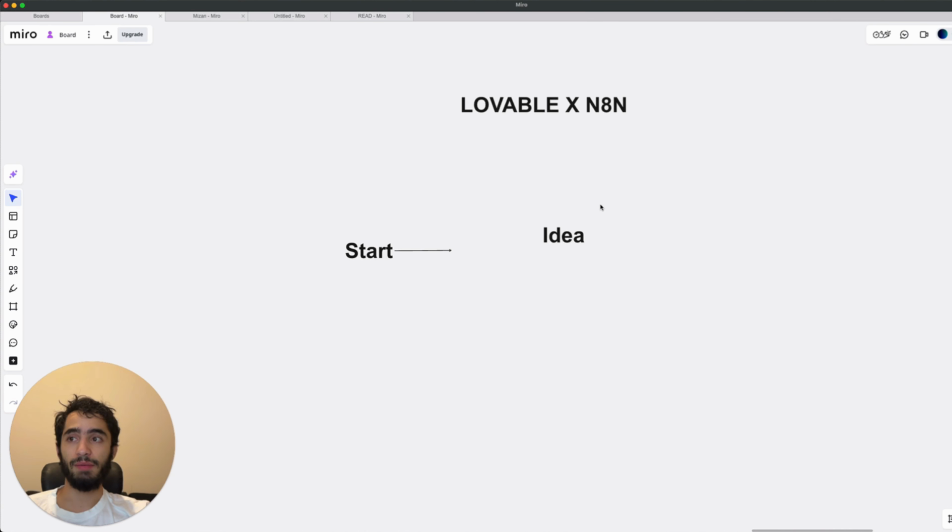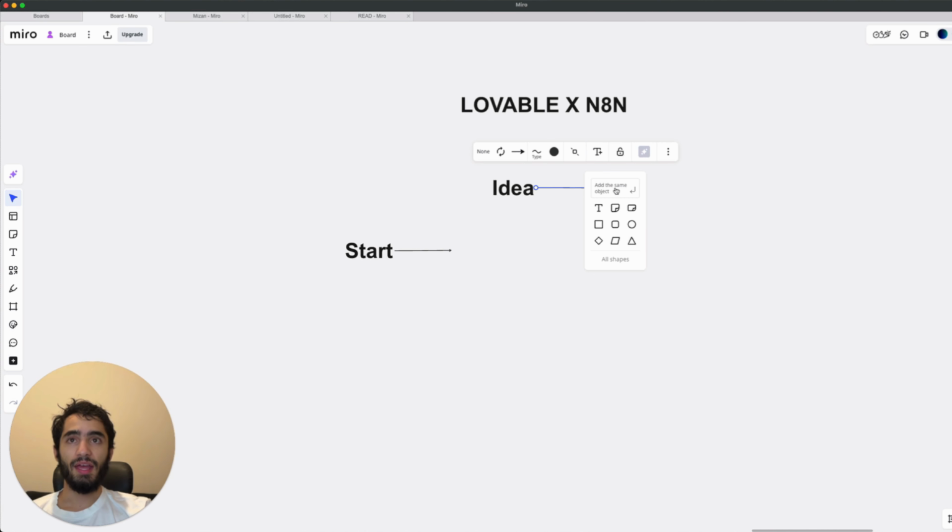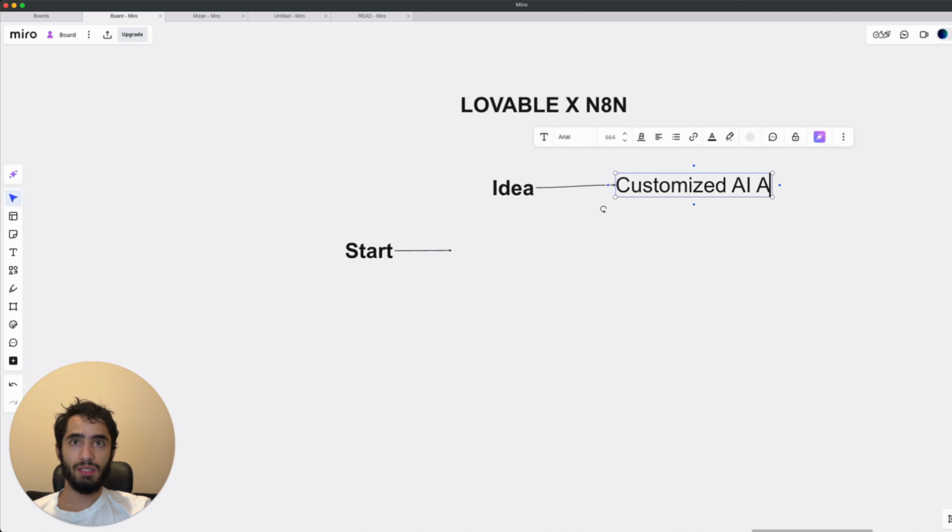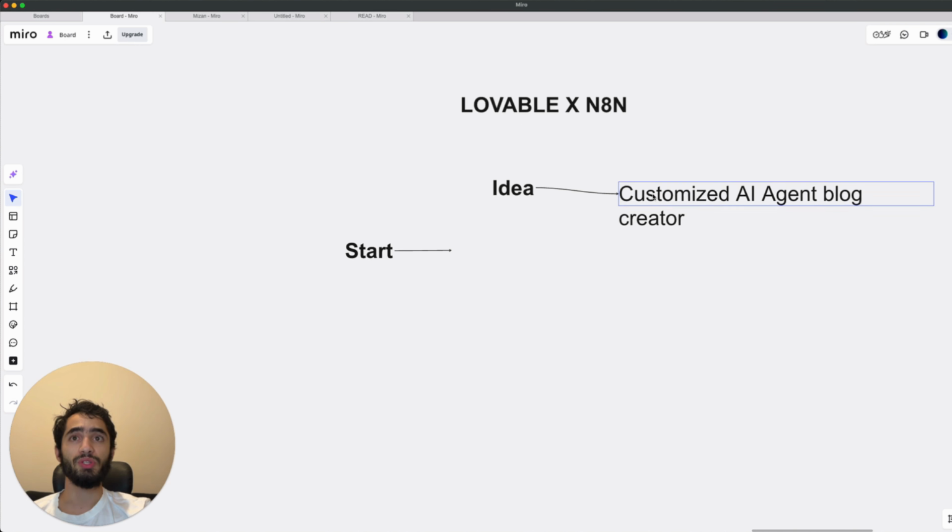So in order to have a blog creator that basically you prompt something, you get a blog out of it, and it uses an AI agent in your n8n as that blog creator, right? Let's say that's the app we make. So let's have that idea here. Idea is a customized AI agent blog creator, right? So we want to build a front end here.